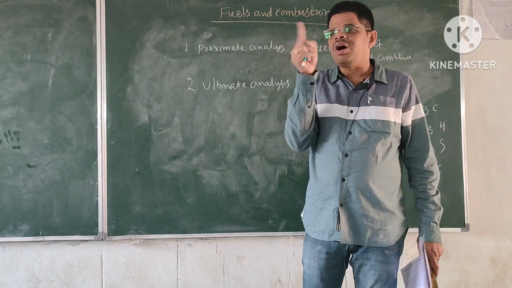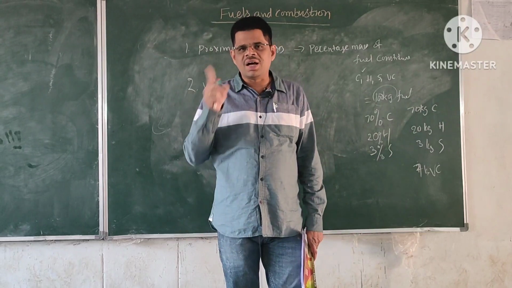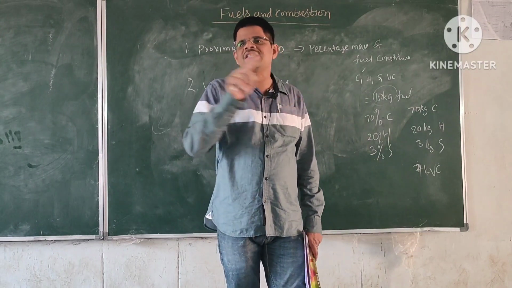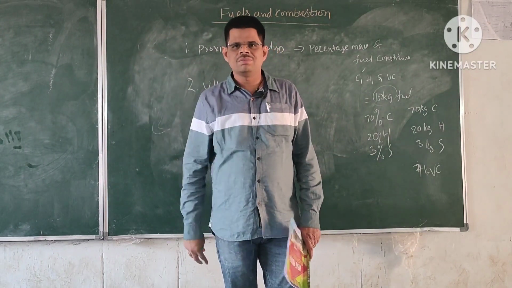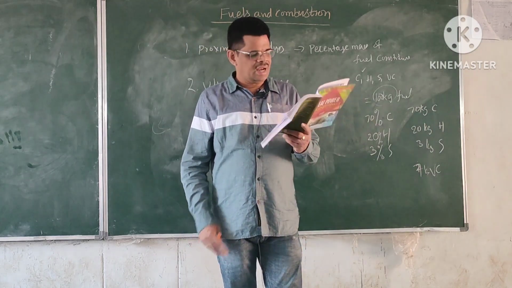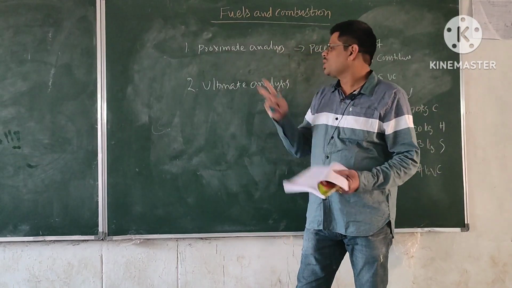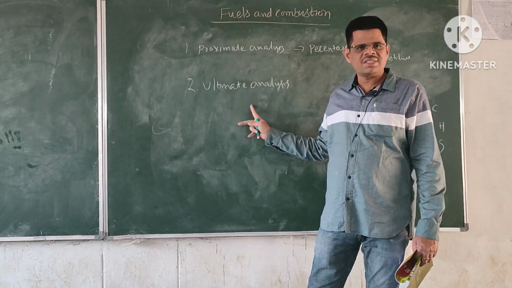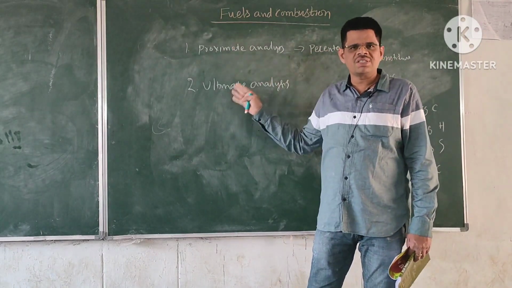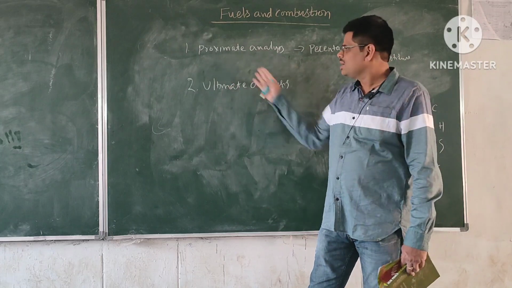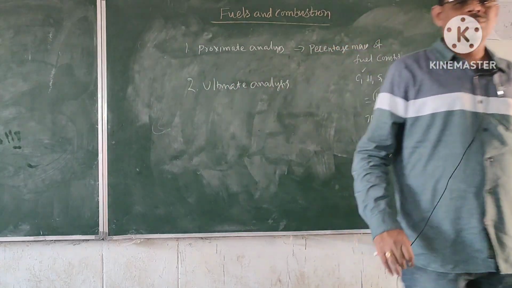Some fuels may have oxygen also, and that oxygen can be used for the combustion process. Okay, and sulfur may also be there. So that is about proximate and ultimate analysis. We shall discuss these two things in detail later. For the time being, just note it down.